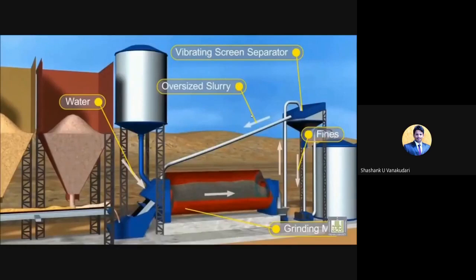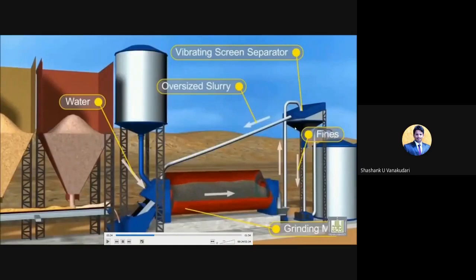If more water content is needed, it is added. And in some cases, if large quantities of the ingredients are present, whatever overflow slurry there is gets sent back through this pipe so that it mixes properly, and is then sent again through the same process. And here vibrating screen separators are there.